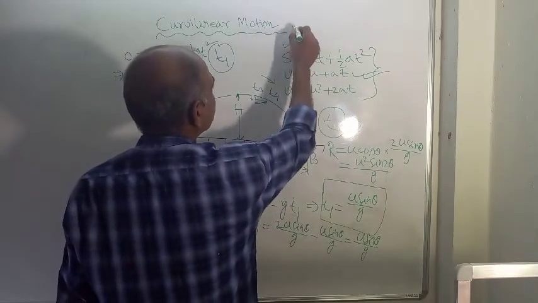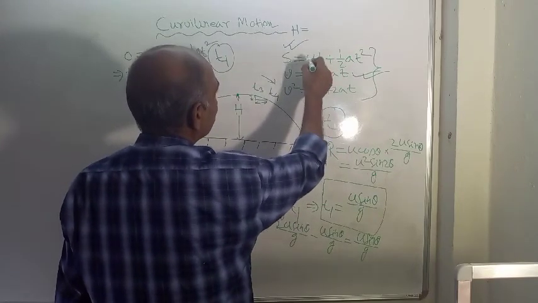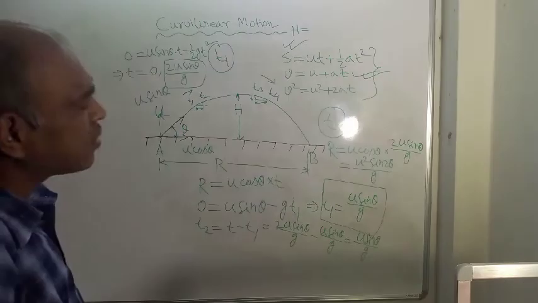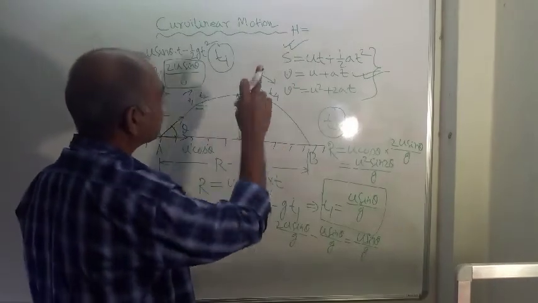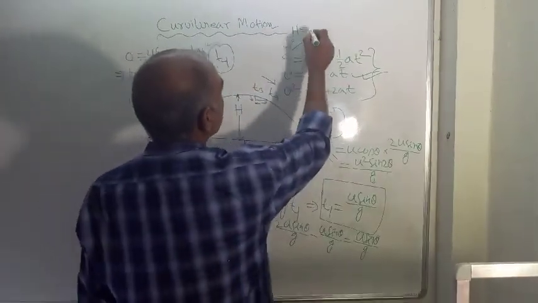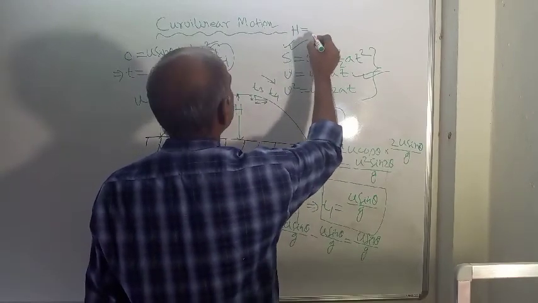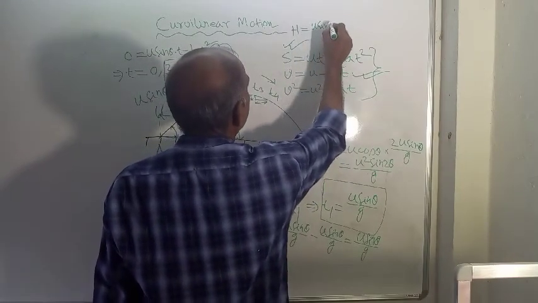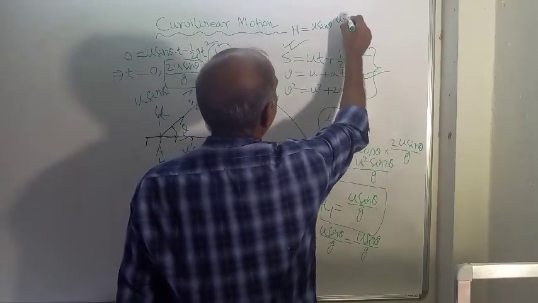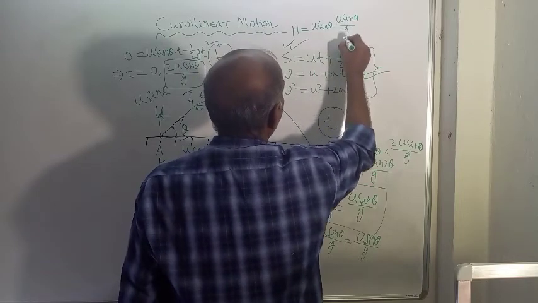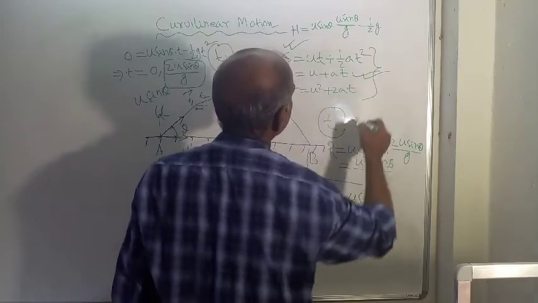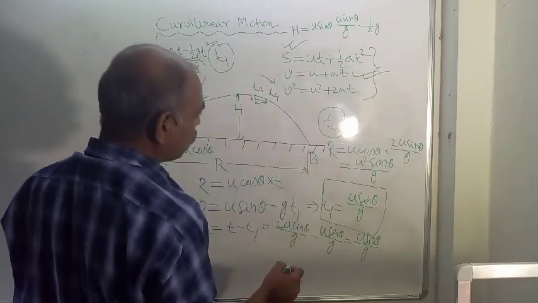S will be replaced by H, u will be replaced by u sin theta, and t will be replaced by t1, that is u sin theta by g. So u is u sin theta, t is t1, which is equal to u sin theta by g, and minus half g t square, where t square means t1 square.